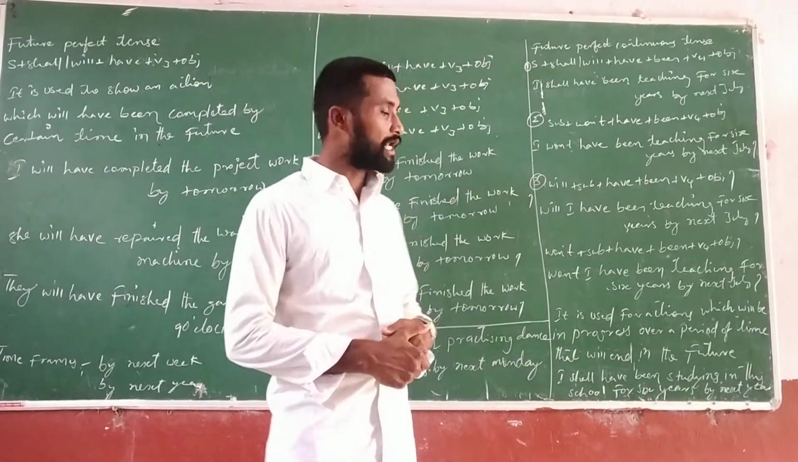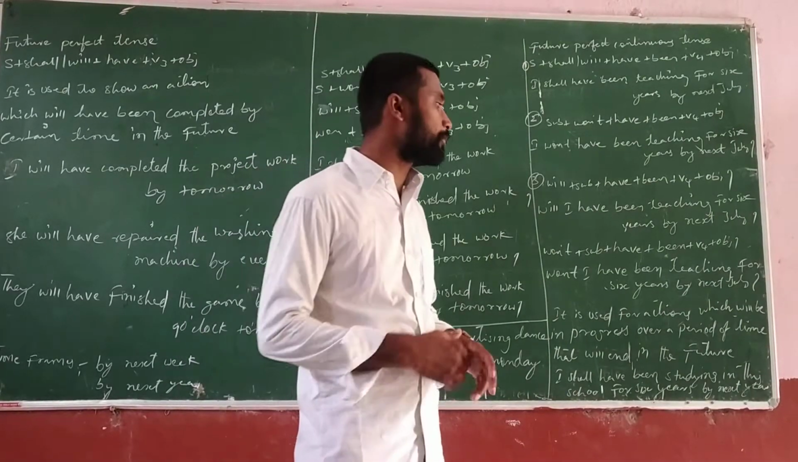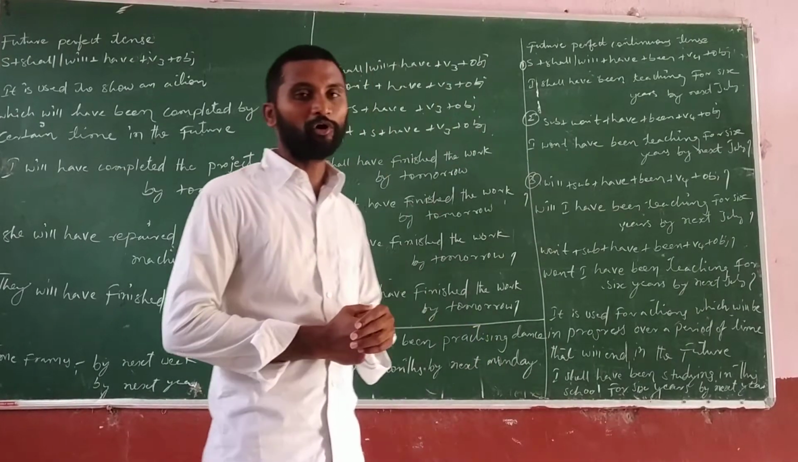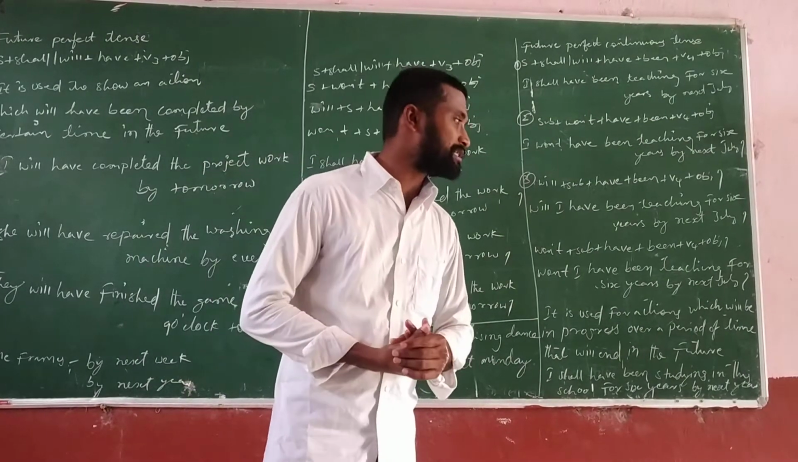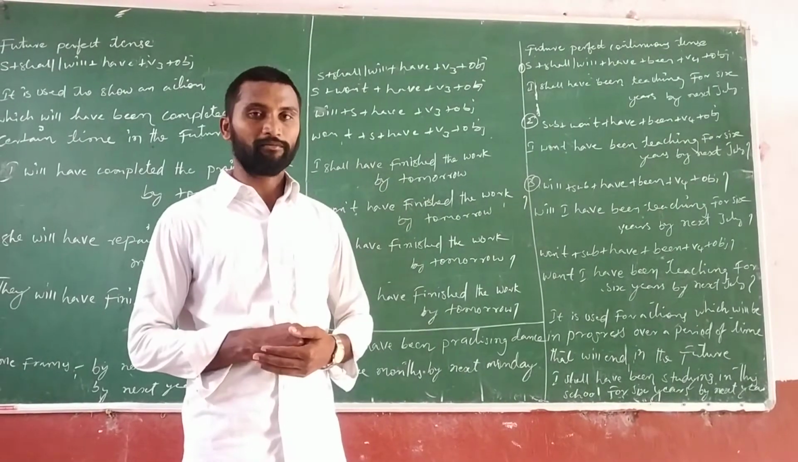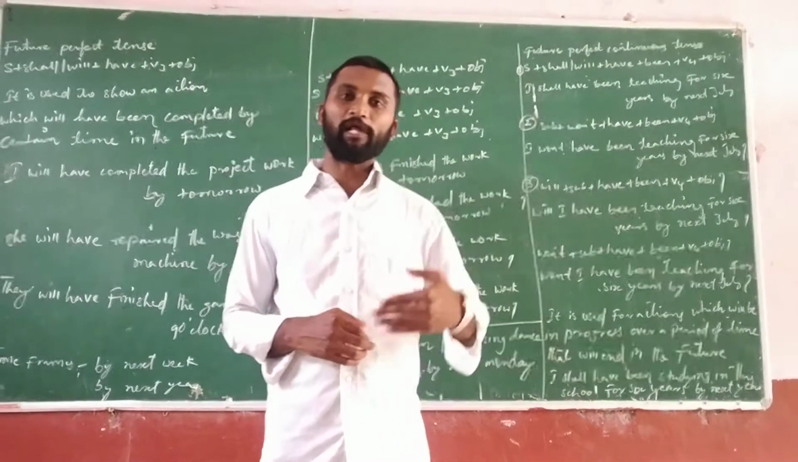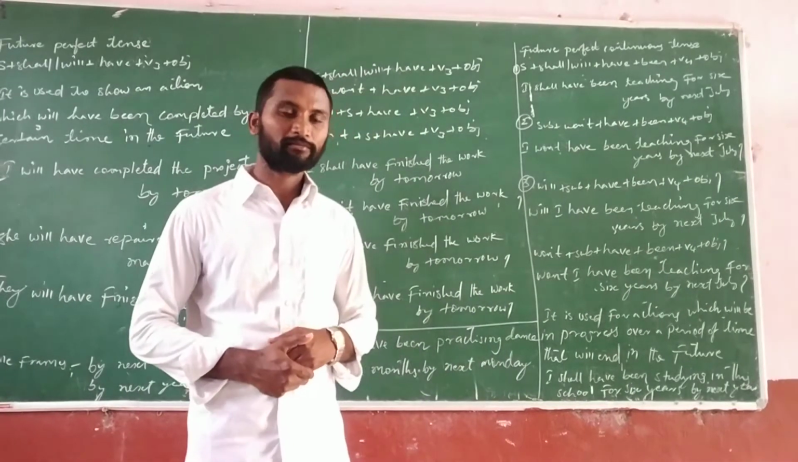Positive one. Now negative: won't plus subject plus have plus been plus V4 plus object. Won't I have been teaching for 6 years by next July? It is the interrogative negative one. That means by next July, am I going to complete 6 years?